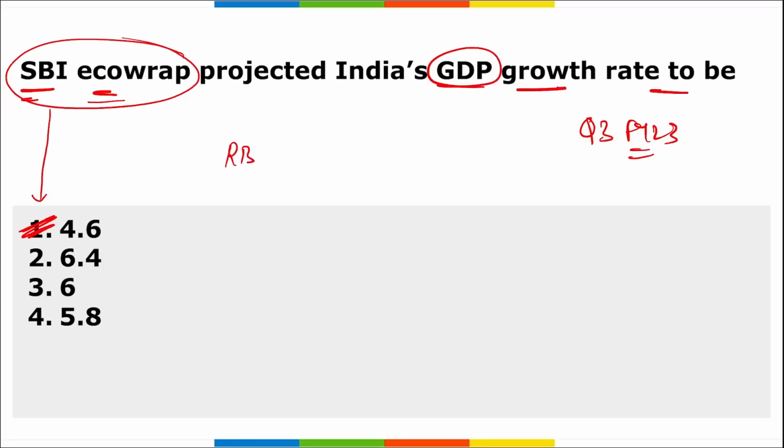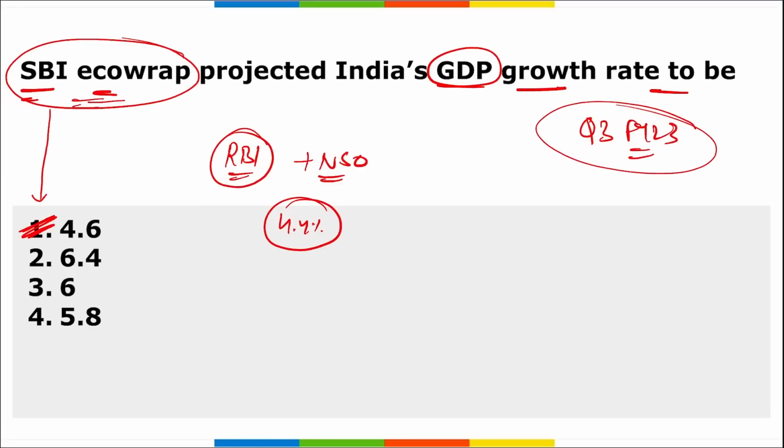If I ask you what is the data or GDP projected by SBI and NSO, that is your National Statistical Office, so they projected India will be growing at 4.4% in the third quarter of fiscal year 23, whereas EcoRap projected that India will be growing by 4.6% in the third quarter of fiscal year 23.